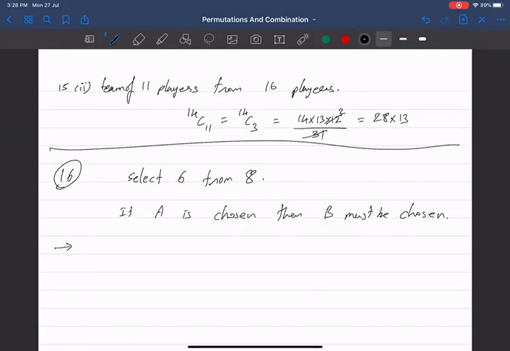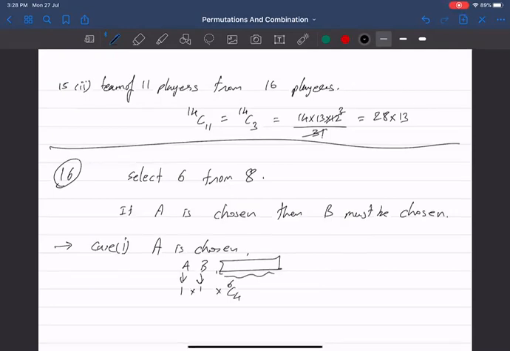Suppose if A is chosen. Case 1, A is chosen. तो B को भी सिलेक्ट किया. सर A को सिलेक्ट कर लिया. ठीक है, 1 ways. B को भी सिलेक्ट कर लिया सर, that is also 1 ways. So remaining 6 से कितने सिलेक्ट करूं? 4. Correct. So remaining 6 से 4 सिलेक्ट कर. So that is case 1 where A is chosen.